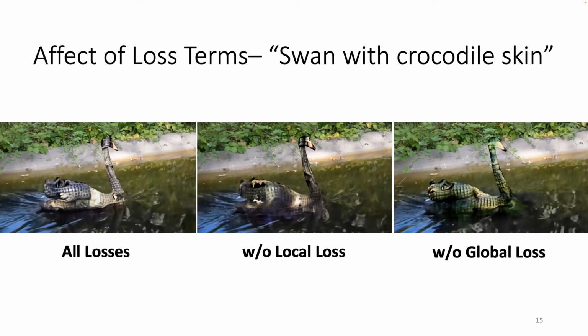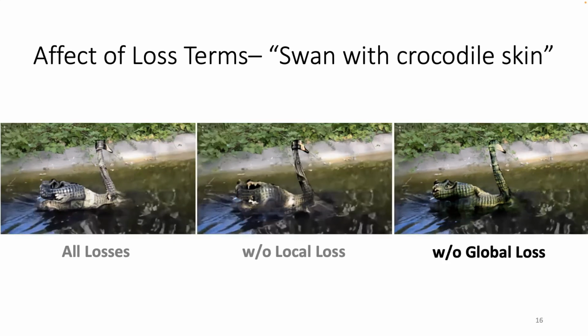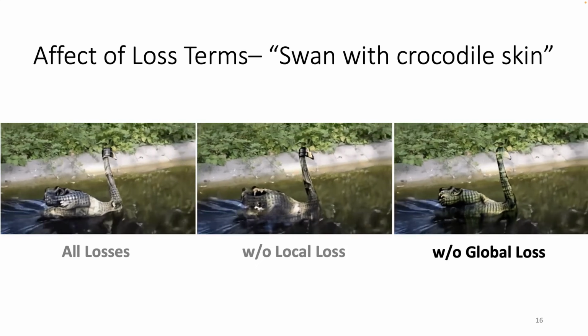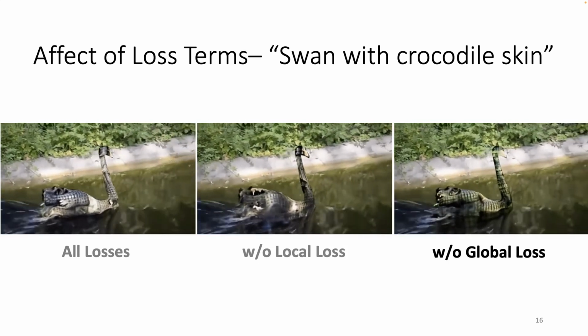Here we see an example of the effects of each of our loss terms. In the first example, we see that all losses combined result in a natural stylization that shows clear characteristics of a swan with crocodile skin. Without the local loss, the results lack fine-grained details, and without the global loss, the global semantics are less clear.